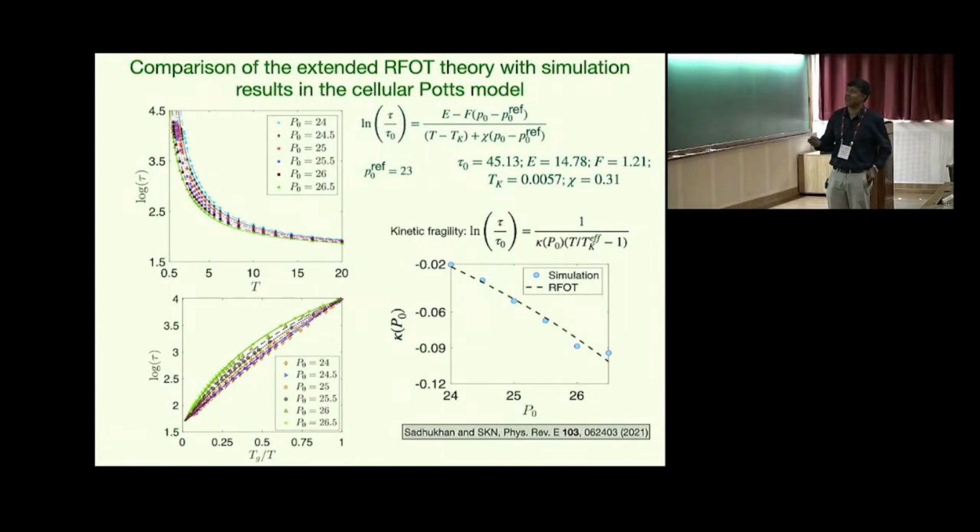Okay, so I plot this relaxation time as a function of temperature. The lines are the plot of this function, and the symbols are the simulation data, and they seem to work quite well. This is another representation of the same data, the Angell plot representation, where log tau is a function of Tg over T.